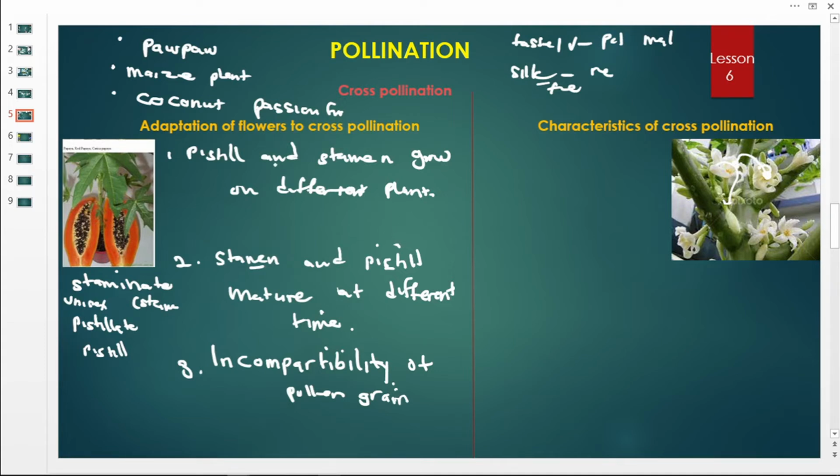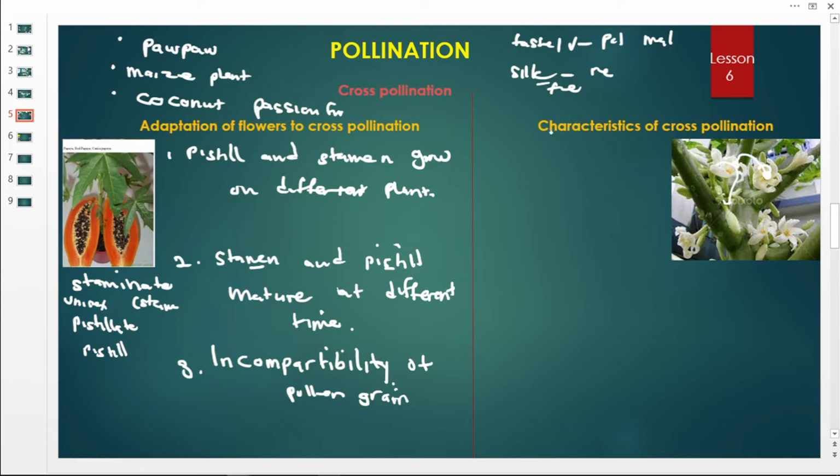My dear learners, these are the adaptations, the reasons why some flowers have cross pollination. The pistil and the stamen grow on different plants, then the stamen and the pistil mature at different times. Then there is incompatibility of pollen grains, which means the failure of the pollen grains to germinate when they are put on the stigma of the same plant. Therefore, I think that one is now clear to you.